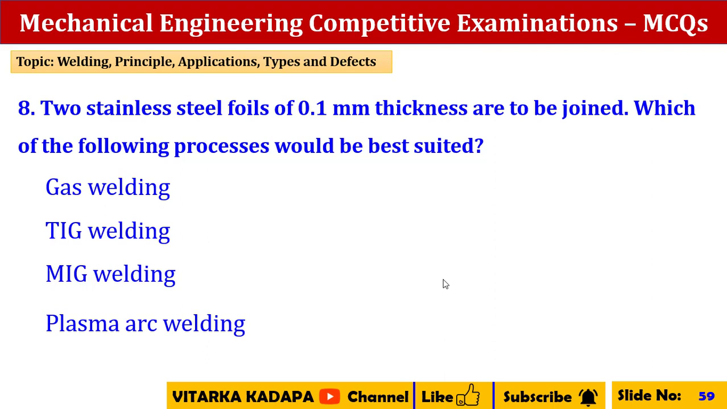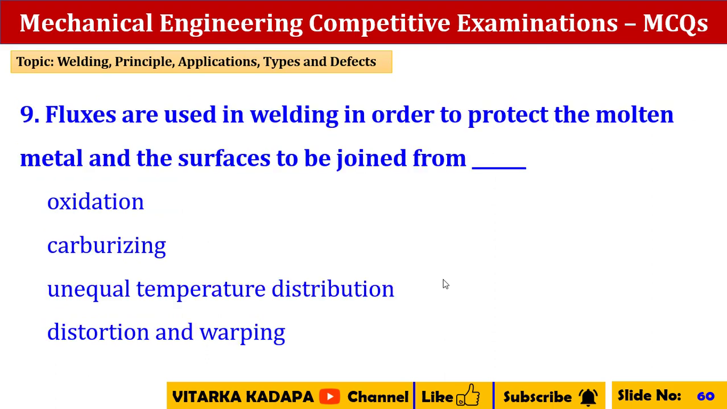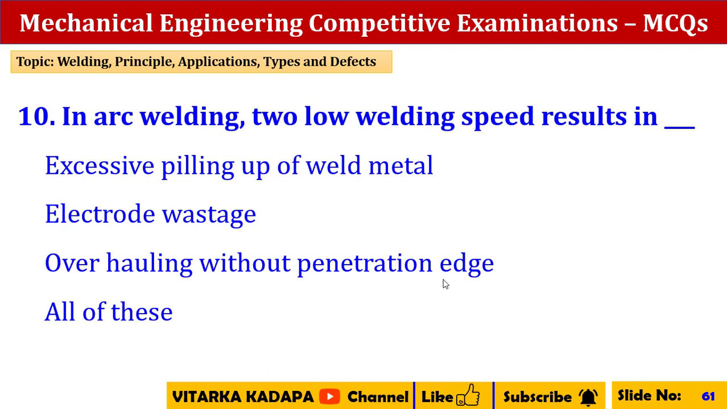Two stainless steel foils of 0.1 mm thickness are to be joined. Which of the following processes would be best suited? Gas welding process. Fluxes are used in welding in order to protect the molten metal and the surfaces to be joined from oxidation. In arc welding, too low welding speed results in excessive piling up of weld metal, electrode wastage, overlapping without penetration of edge.